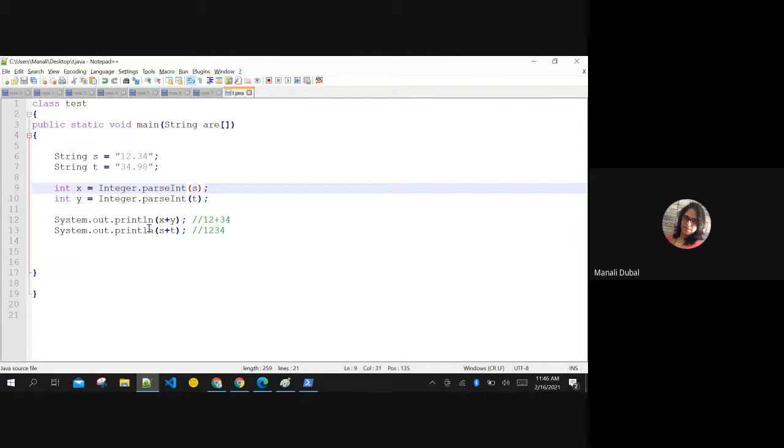If I wish to convert string to double, just like you have the integer wrapper class, you also have the double wrapper class, right? Yes, ma'am. Now what method should I use? Double dot parseDouble. Yes, Double dot parseDouble, exactly. So if I mention here, instead of parseInt, double, let us see if it is giving you the correct output or not.